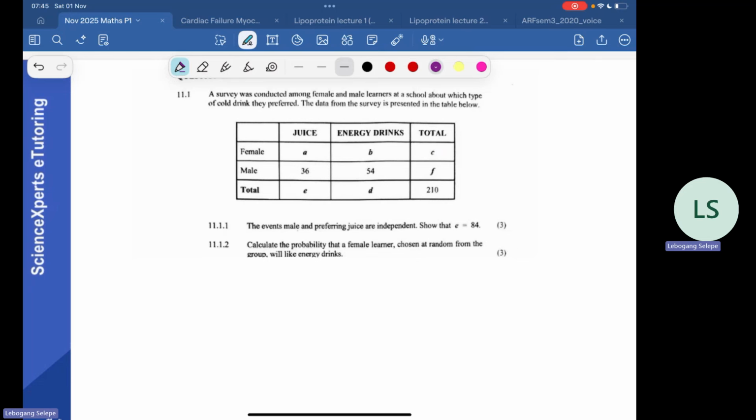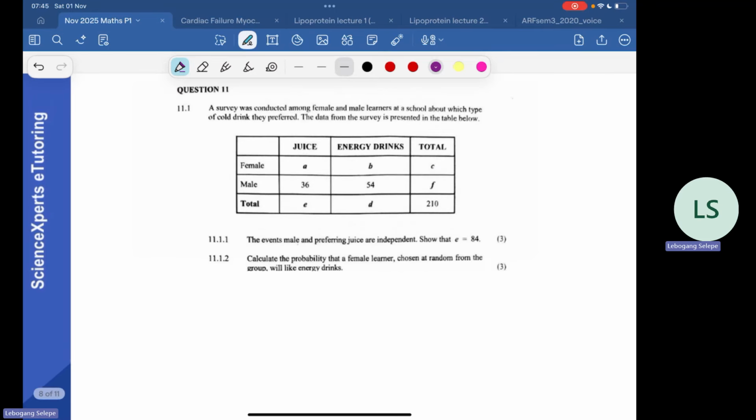Hello, good people. Let's take a look at question 11 from Mathematics Paper 1, November 2025. We are given that a survey was conducted among female and male learners at a school about which type of cold drink they preferred. Some preferred juice, some preferred energy drinks, right? And here is the data presented to us in the form of a table.